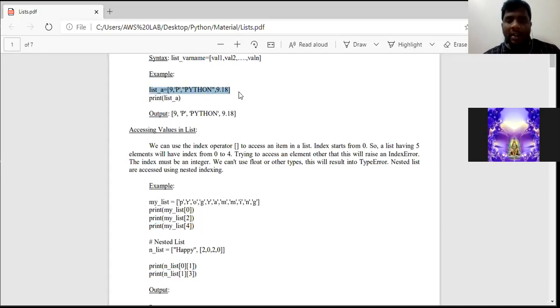Particularly in this line, list underscore a is nothing but a list variable name, whereas equal to is an assignment operator. These are all called elements of a list, or values of a list, or items of a list.